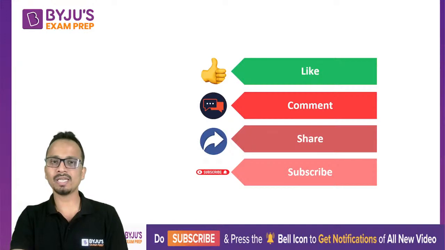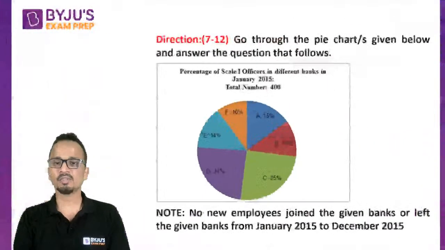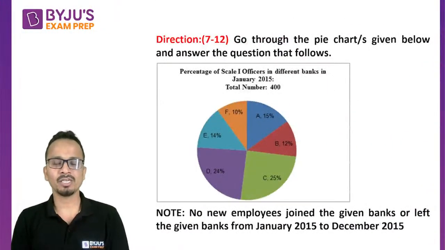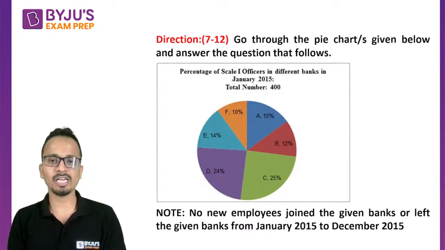Now let's move on to the next set. The data for the next set is given in front of you on your screen. It's related to a pie chart.